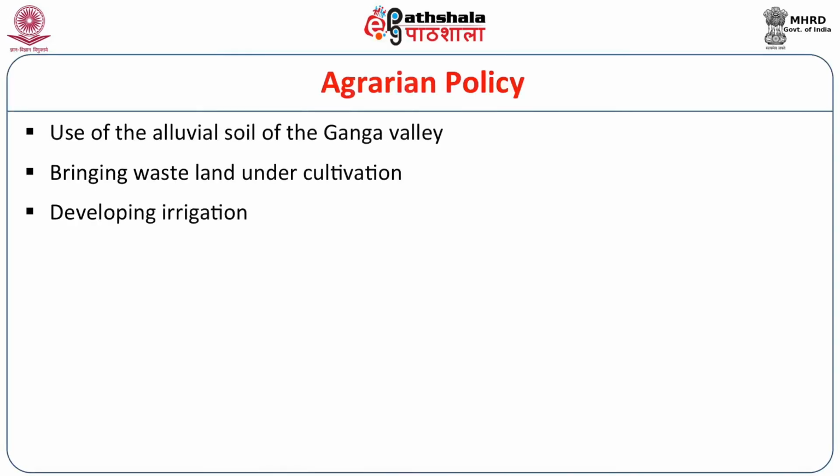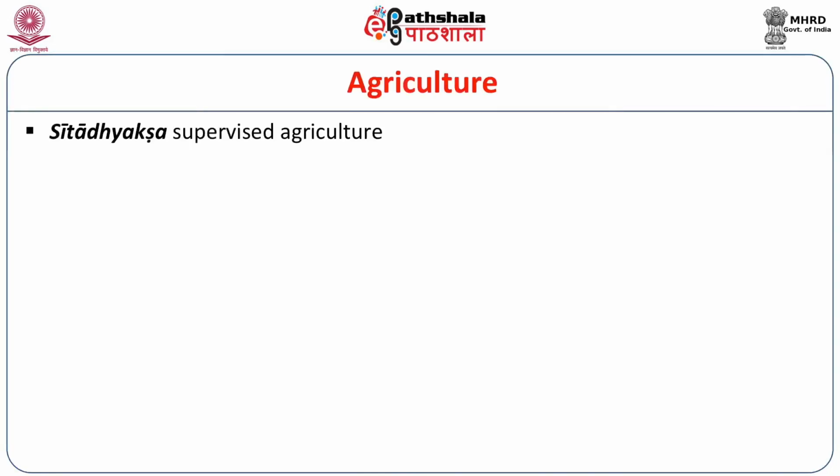Number 3, developing irrigation. It is required because without irrigation, agricultural operations cannot be possible. So, irrigation is necessary. Next, agricultural activities were to be conducted by a high-ranking officer of the Mauryan government, the Sitadhyaksha. He supervised agriculture, and particularly, he was to perform certain duties.